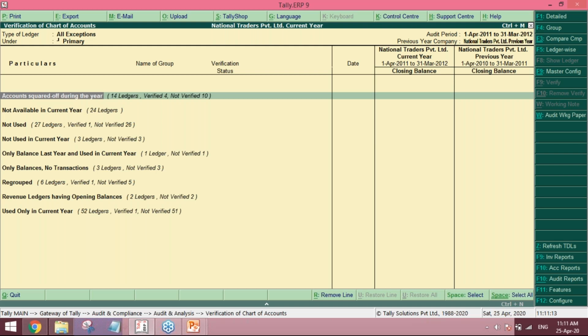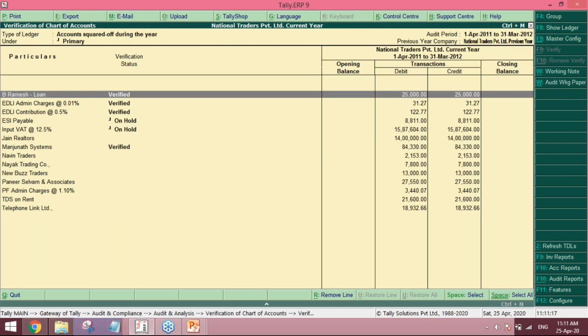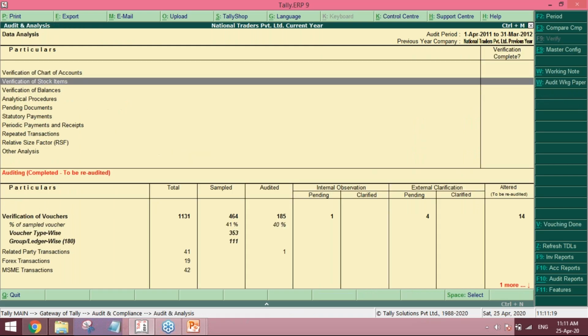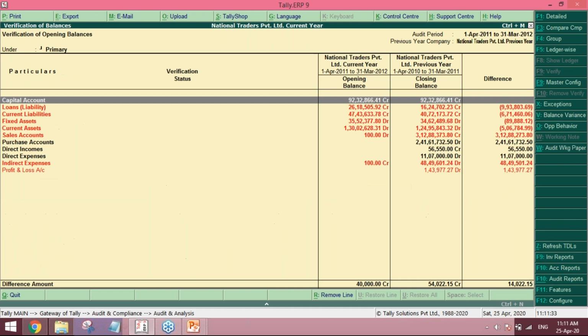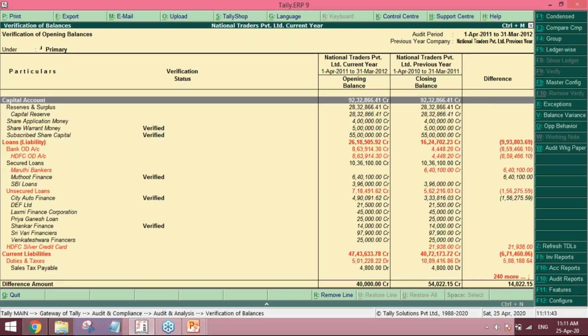You can go into any of those and see what the various things are. Escape and come out. Yes, verification of balances, audit analysis. Since I have loaded the previous year company, Tally on its own compares my two balances, the current year balance and the previous year balance, and shows where the difference is.